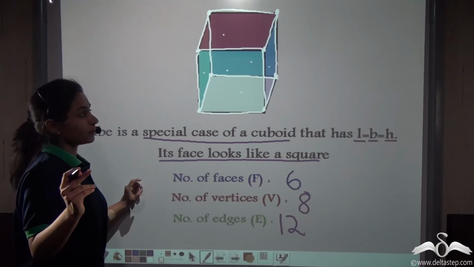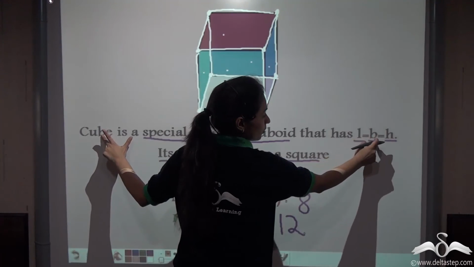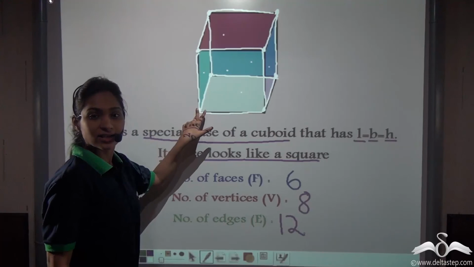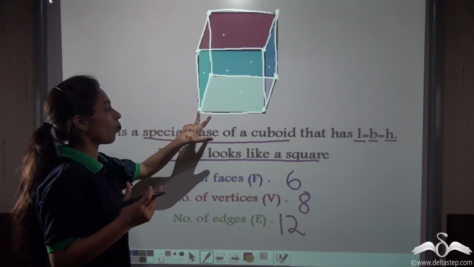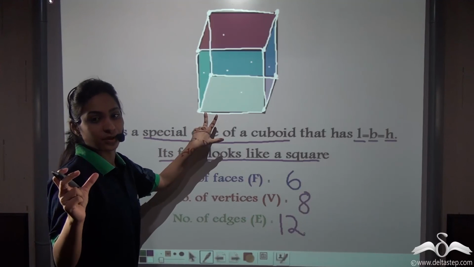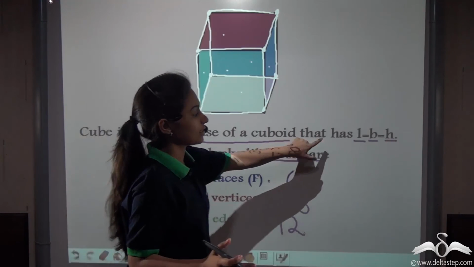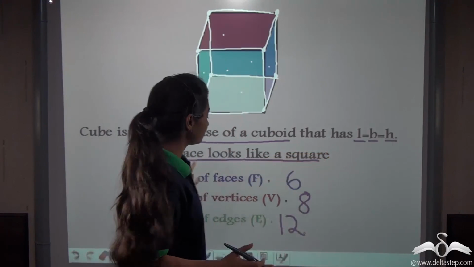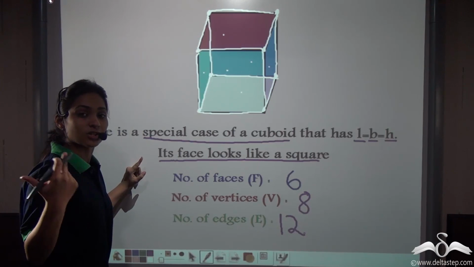Now always remember that as we can see, a cube has length equal to breadth and height. So all the edges will be of the same length. That means all the edges will have the same measurement. So you can say that a cube is a special case of a cuboid which has length equal to breadth equal to height. Its face looks like a square and all its edges measure the same.